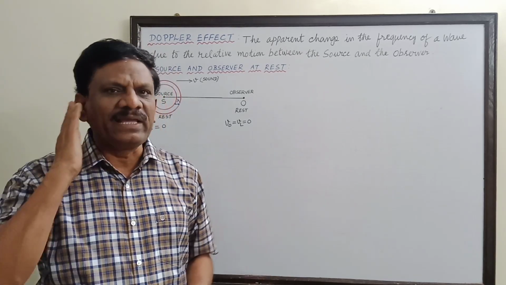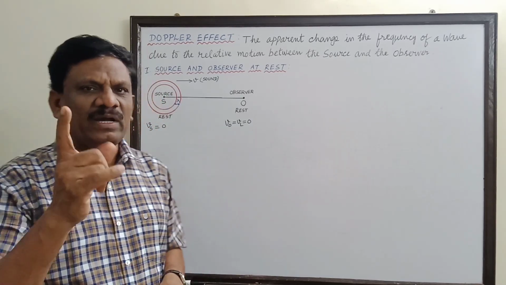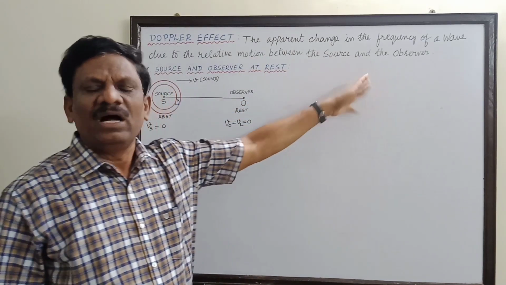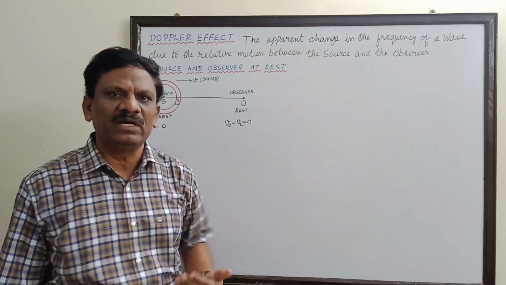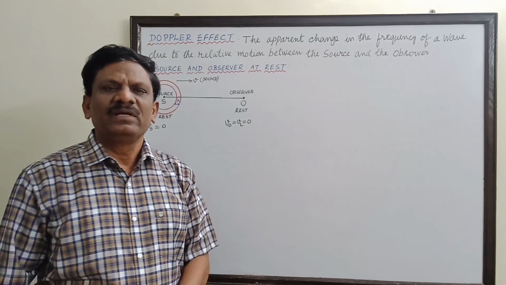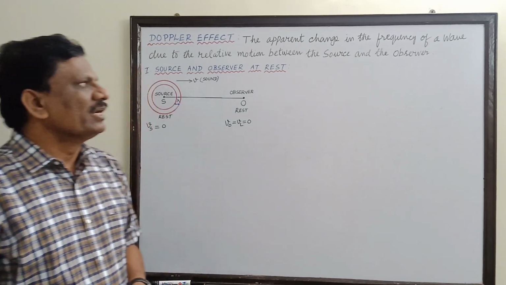So that sound can be listened, light cannot be listened, so light can be observed. So I can say the relative motion between the source and the observer or source and the listener. I told you observer means in the case of sound, listener means in the case of sound. Observer means due to electromagnetic waves or light waves in general.